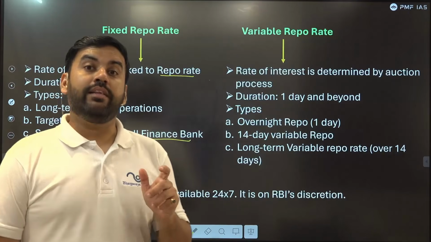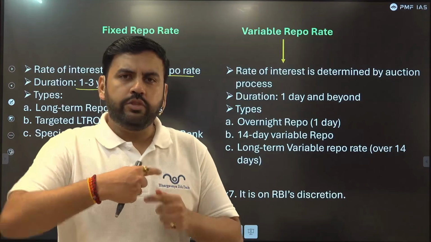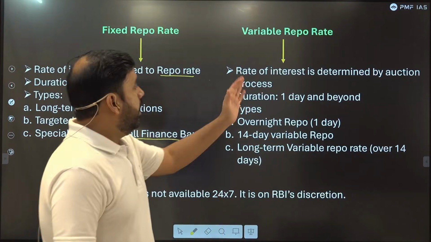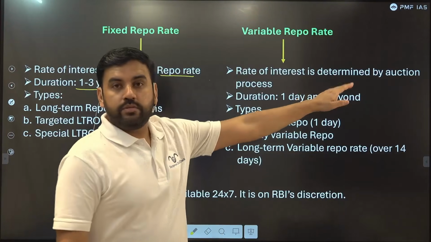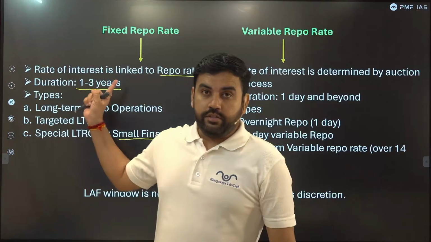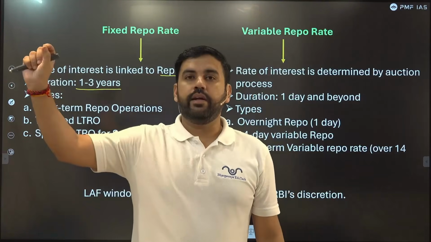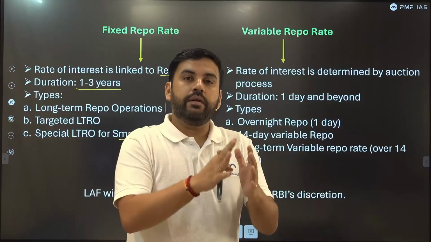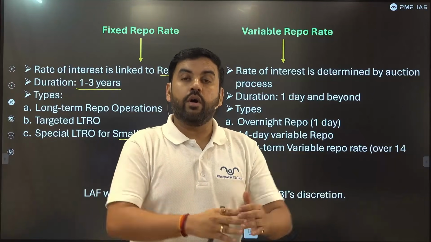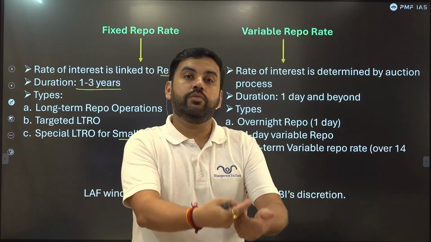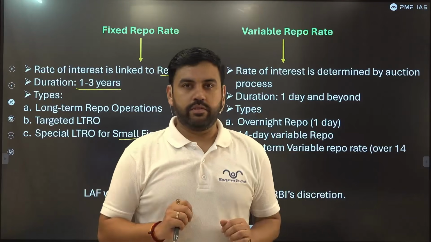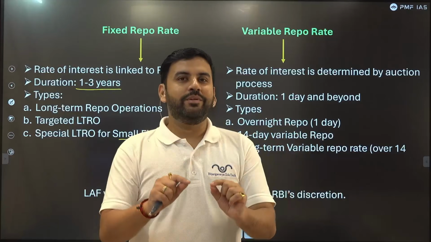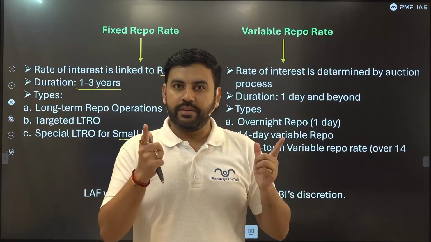Variable is a simpler thing. Rate of interest changes very quickly, within a few days. That's why it's variable. Rate of interest is determined by auction process. It is not fixed. Here it was fixed: RBI will say this is the repo rate and they have to abide by that. Here, if more people are coming to avail the loan, or more banks are coming to provide the loan, there will be a bidding process. There will be an auction. The more the amount of money, the lower the rate of interest, which you can easily understand.